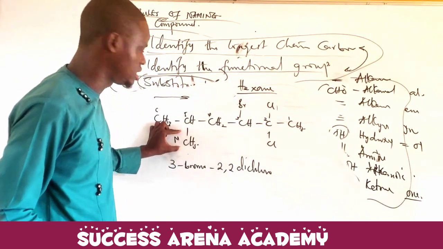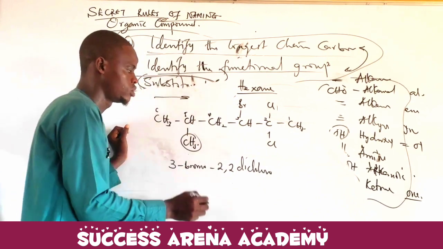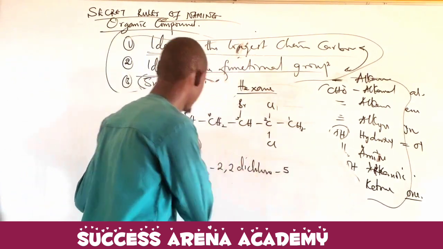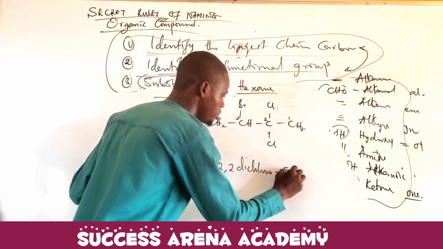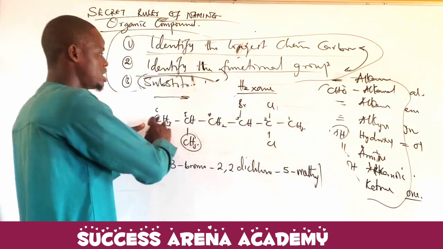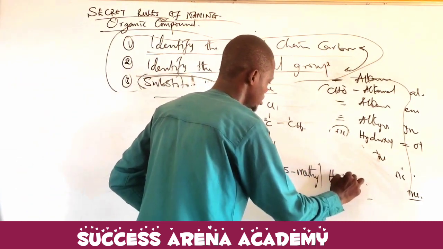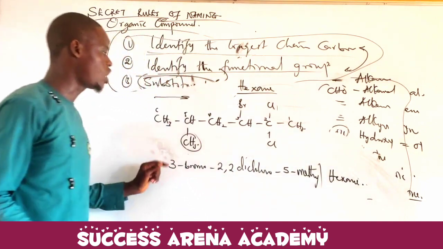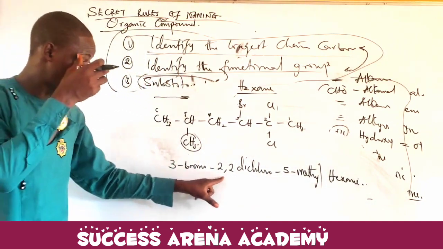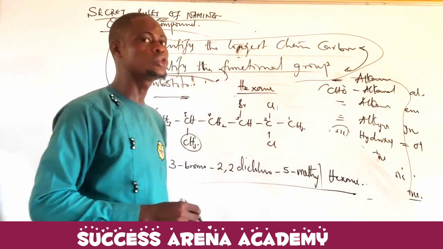Then the next one is not naming this. This one will be what? This is found on carbon 5. We cannot say 5 methyl. 5 methyl, all together. What is now the name? Hexane. So the compound is 3 bromo, 2 dichloro, 5 methyl hexane. That is how we use that rule.